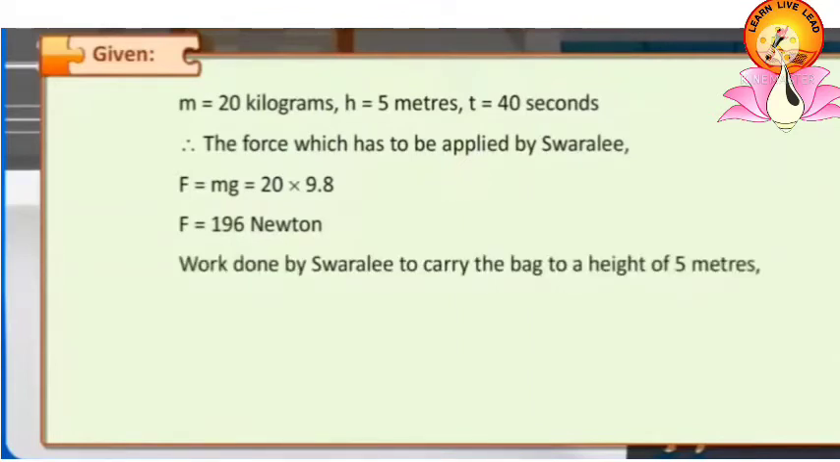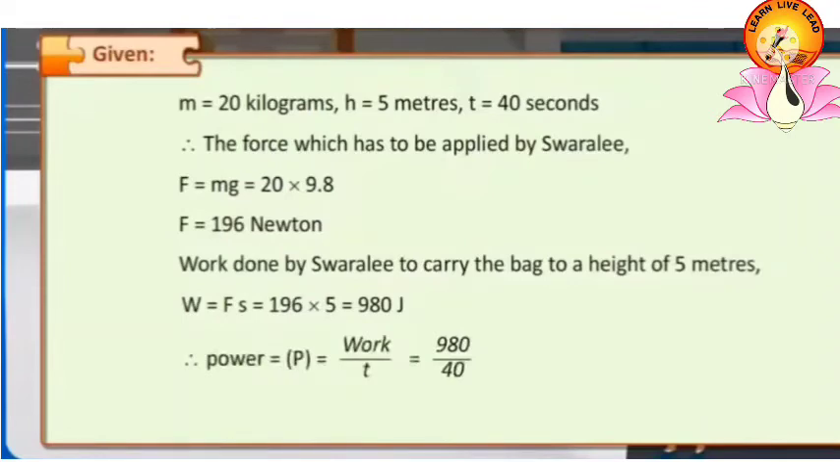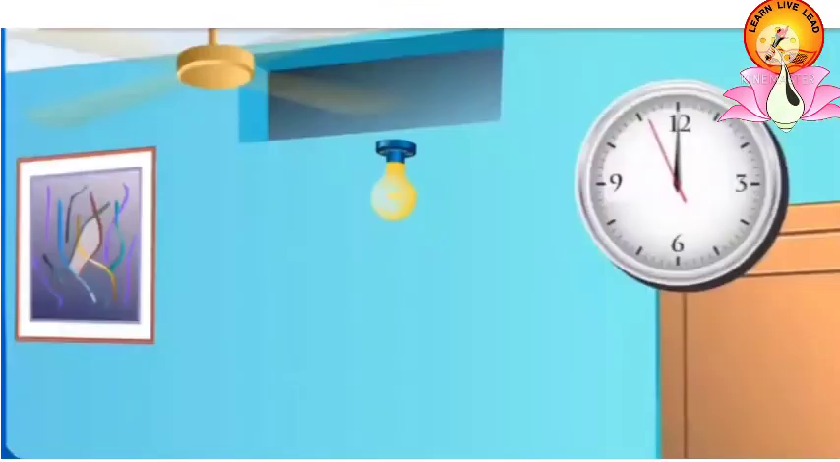So, work done by Swarali to carry the bag to a height of 5 meters is equal to F into S, that is 196 into 5, which is equal to 980 joules. Therefore, power is equal to work upon time, equal to 980 upon 40, is equal to 24.5 watt.